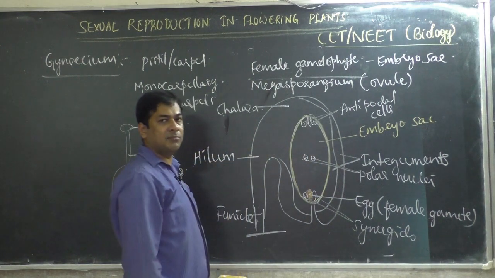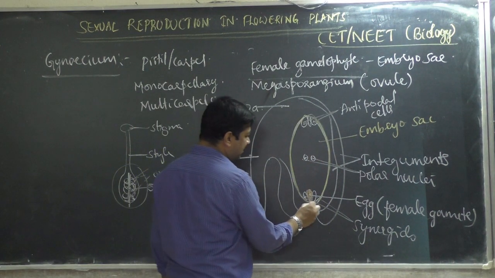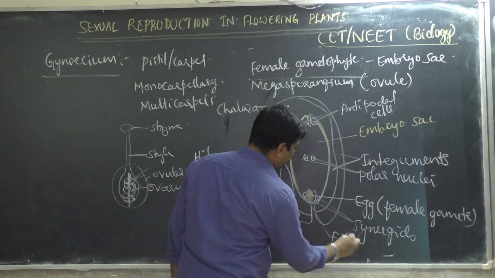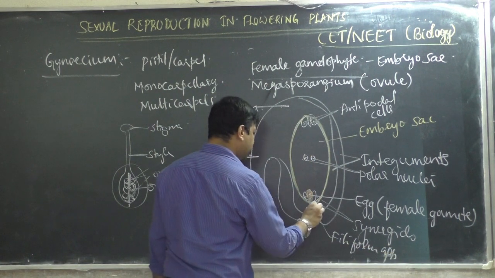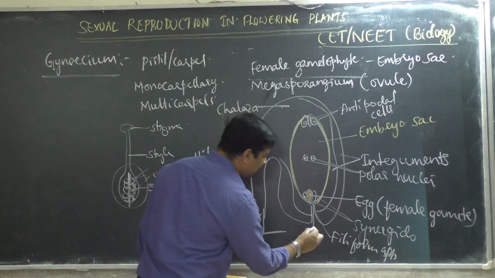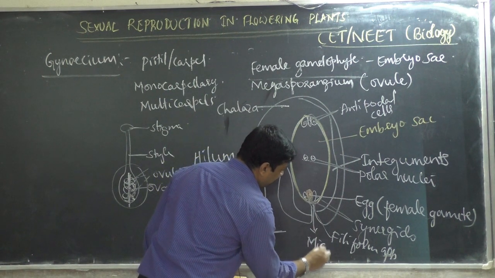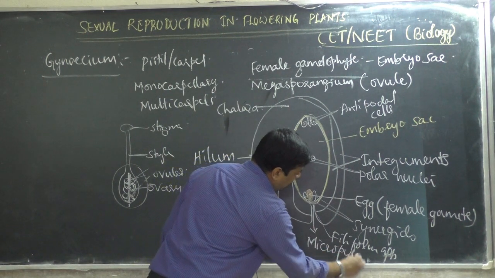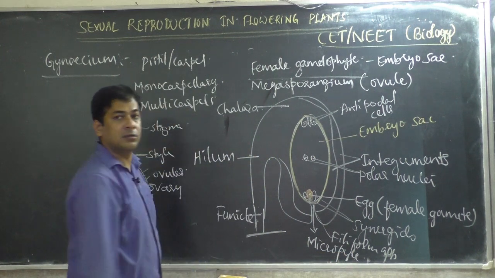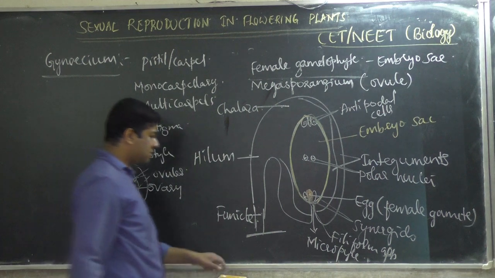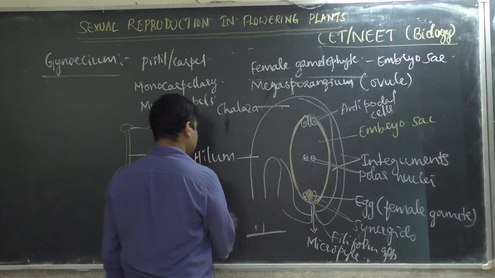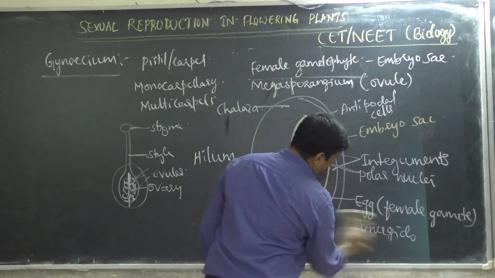Then along with that some finger-like structures will be there, that is filiform apparatus, you can't see here. Then the opening present for entry of pollen tube is the micropyle, you know. Then how these cells are produced, how this embryo sac is produced, that also we should see.